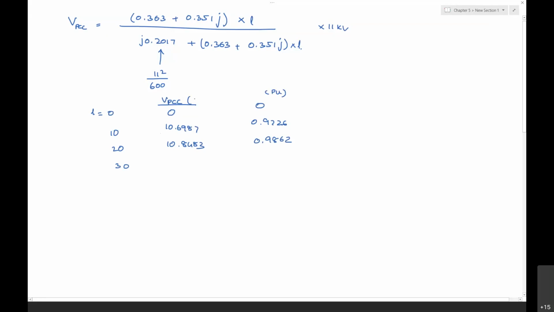These are the kV, kilovolts. That is 10.8986 and 0.9908. And for 40 kilometers it is 10.9293 and 0.9931. For 50 kilometers it is 10.9391 and 0.9945.